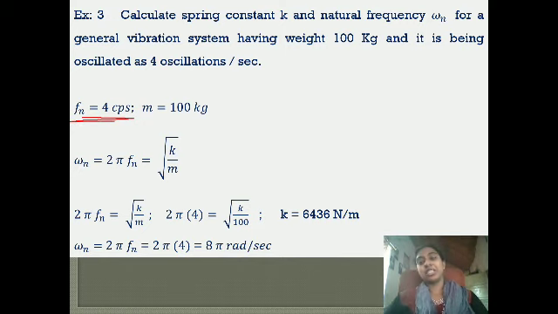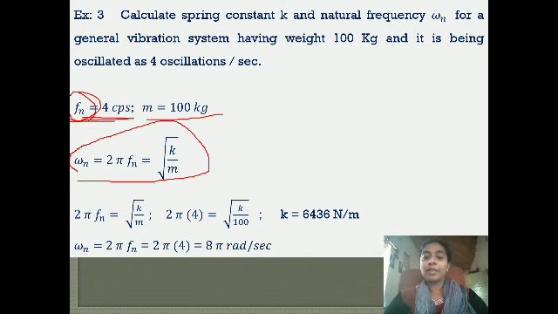So fn is given as 4 cycles per second, or 4 oscillations per second. Oscillation means it comes under harmonic motion, so it is cycles per second. F, the cyclic frequency, is equal to 4 cycles per second, and the mass is given as 100 kilogram. We know the relationship between the natural frequency, cyclic frequency, mass and stiffness: omega n is equal to 2 pi fn is equal to root of k by m.